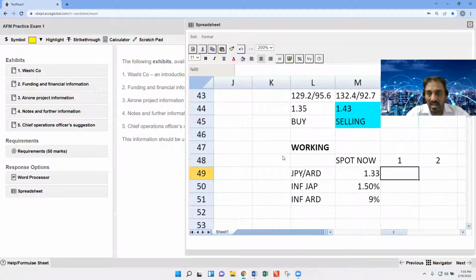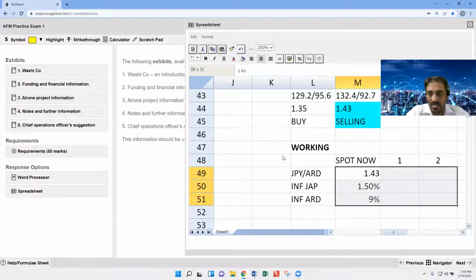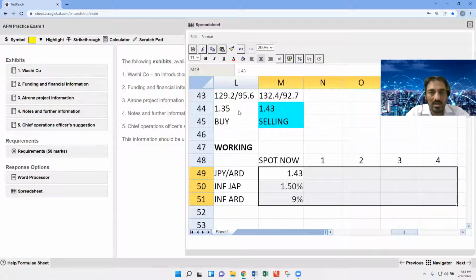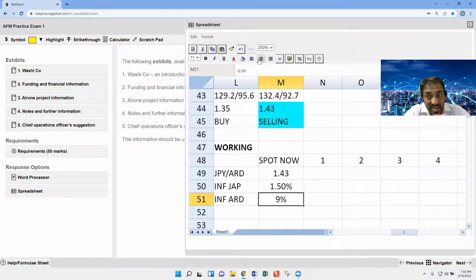No. We are not going to start our project now. We are actually going to start our project after 1 year. And here the spot is 1.43, not 1.33, 1.43.